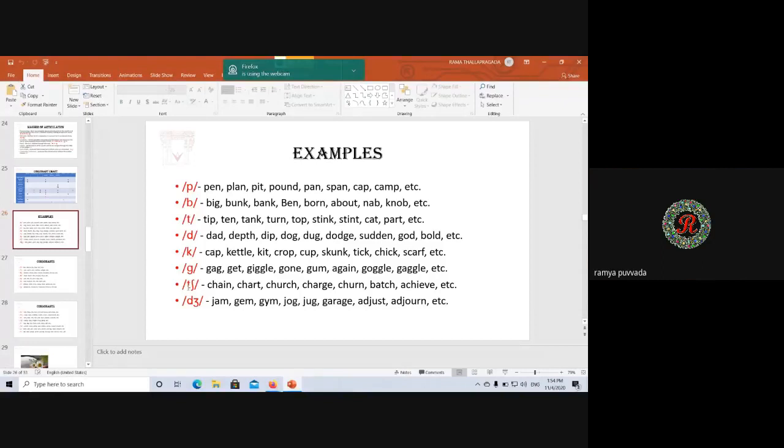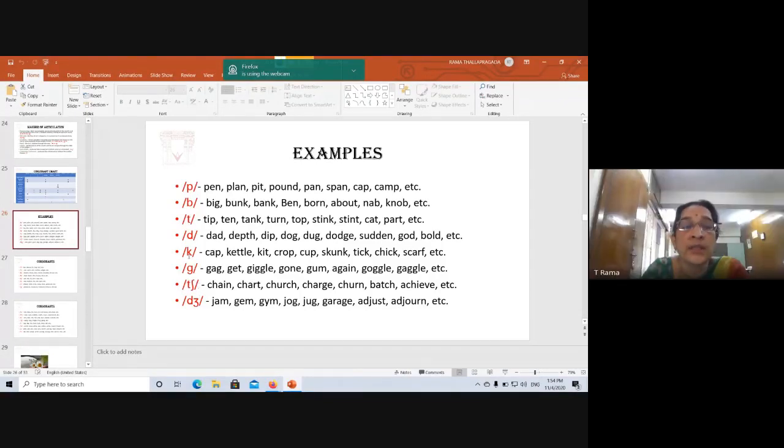And then what is this sound? Ch. Kite also, ma'am? For k, yes, kite. This is ch: chain, chart, church, initial and final. Charge, churn, batch, achieve. Then this is j: jam, gem, gym, jog, jug, garage.